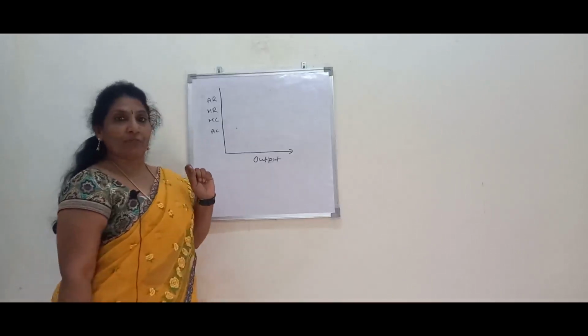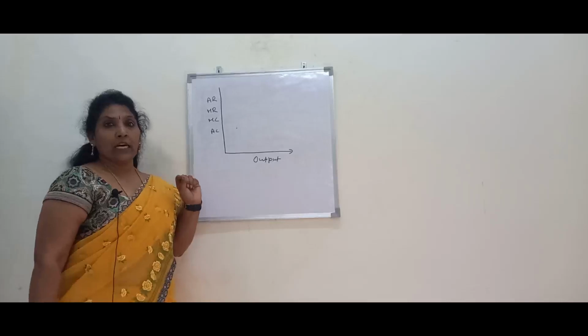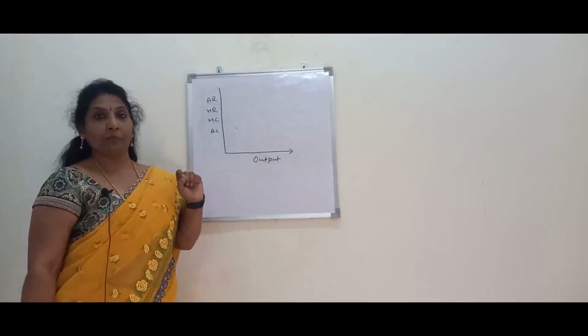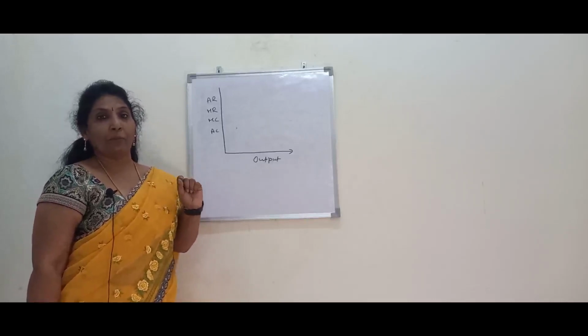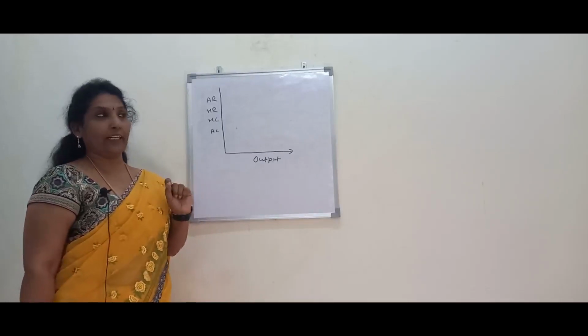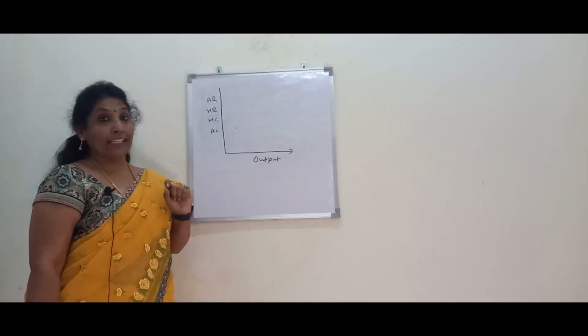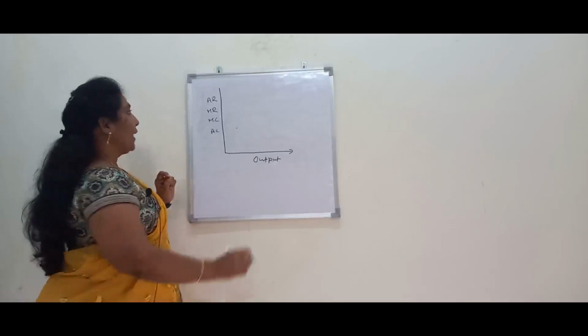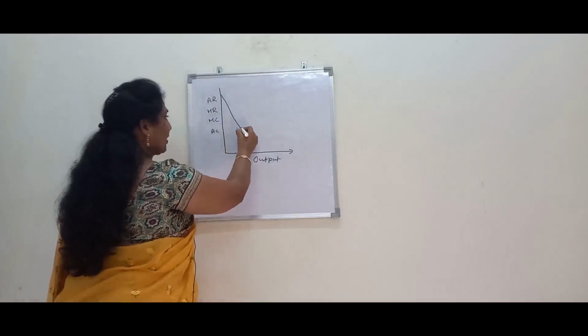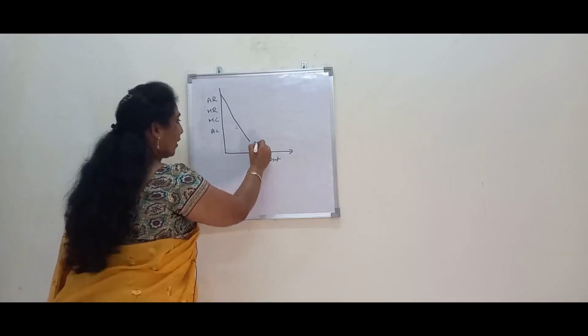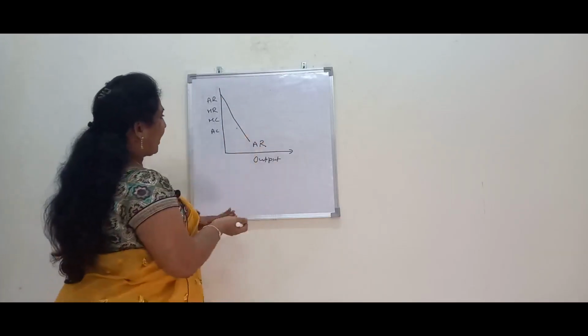In perfect competition, we have seen that the AR curve, the demand curve, is horizontal to the x-axis because a firm is a price taker in a perfectly competitive market. Whereas in monopoly, he can set the price. So we can see a downward sloping demand curve, the AR curve, in monopoly.